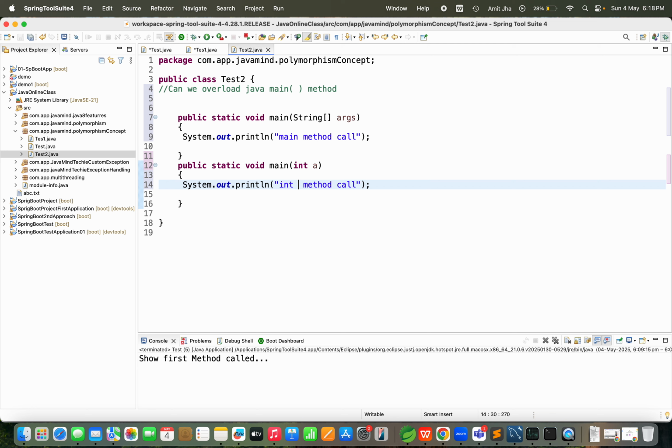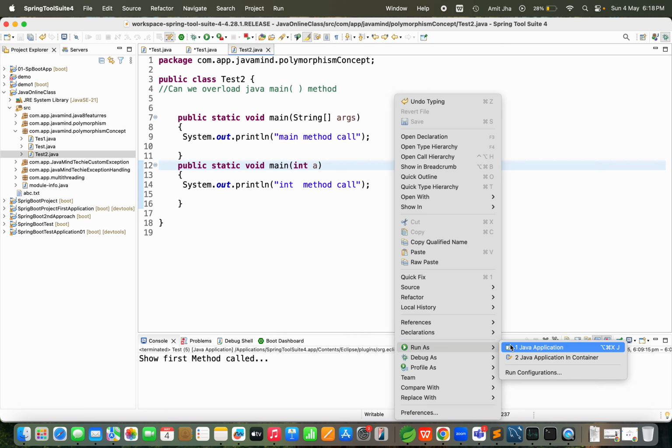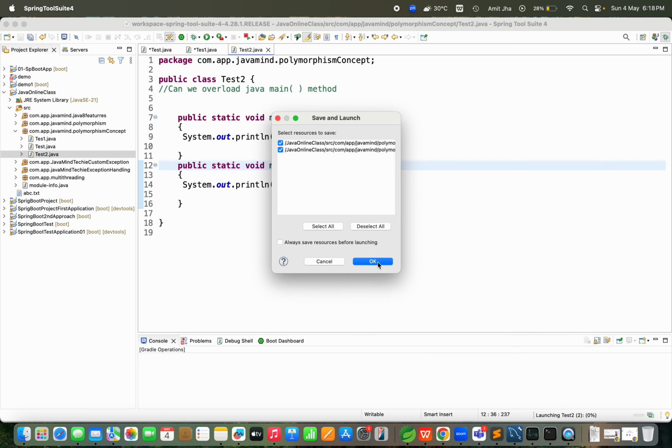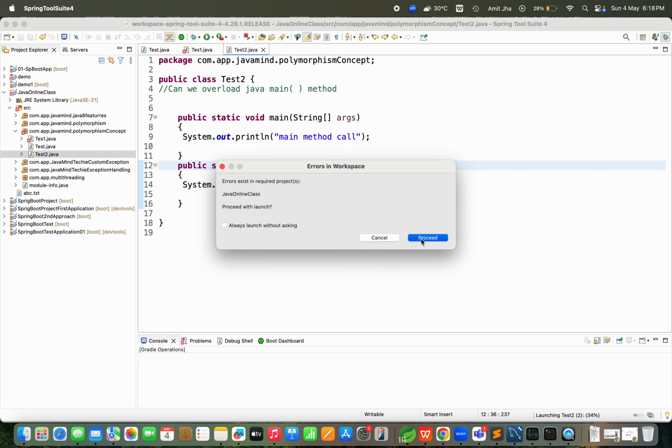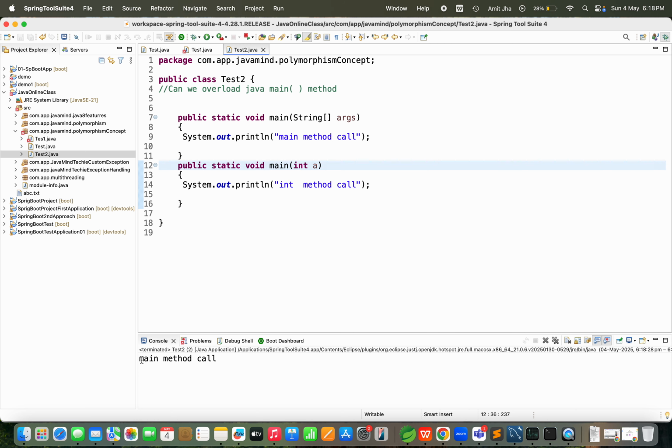See, first I will run the application. We will see the result. What result is coming? Yes, you can see main method call. Correct? Yes, this method is calling. But our main motto is we need to see whether this main with int is calling or not.